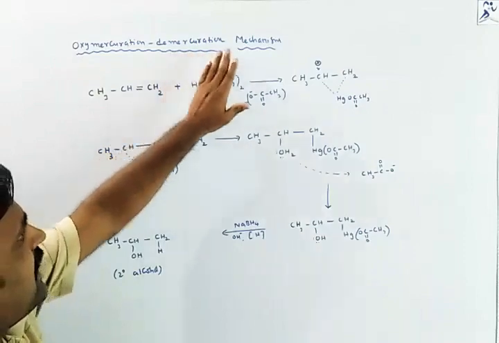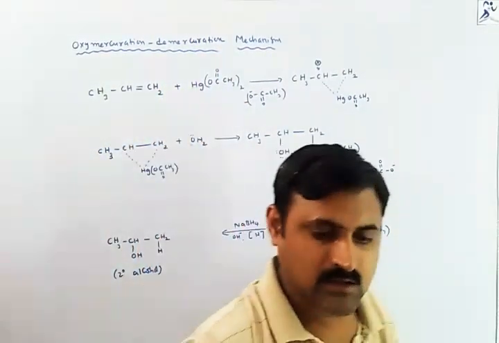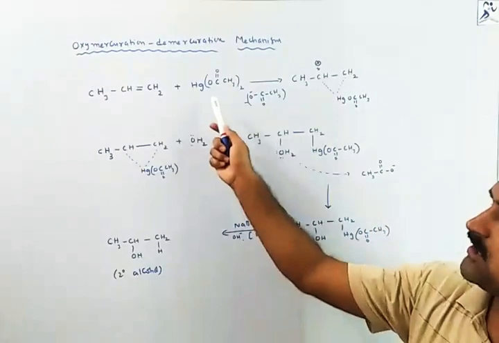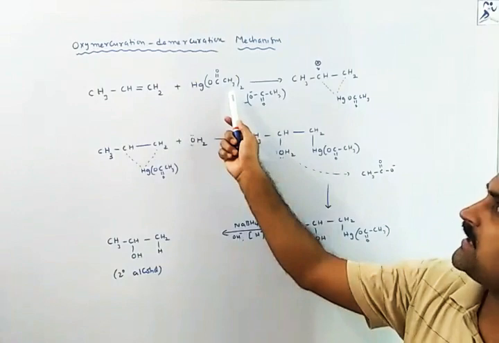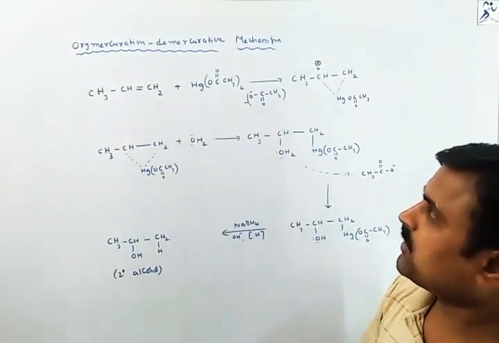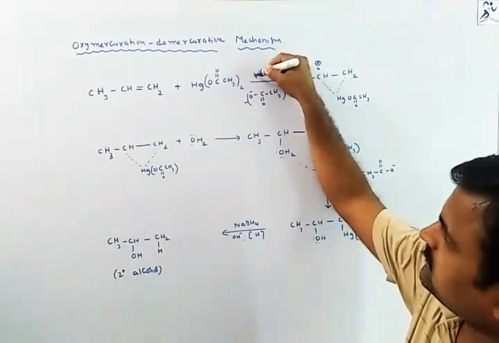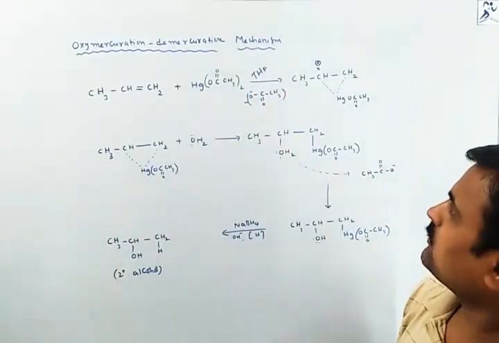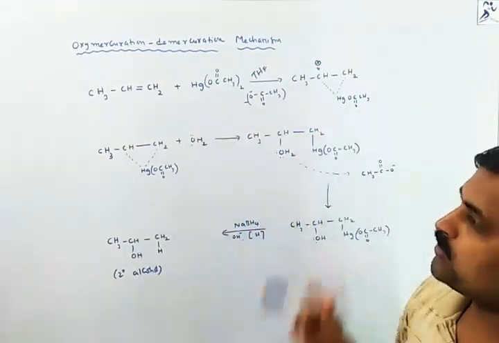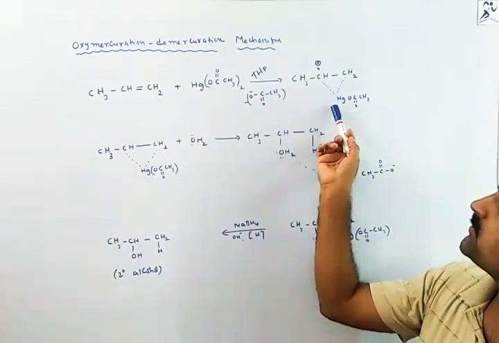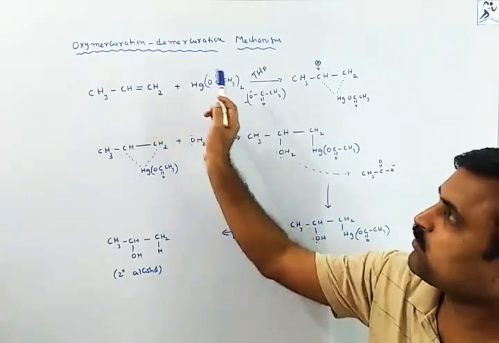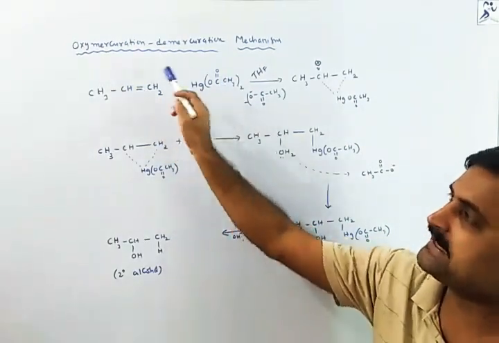Oxymercuration demercuration mechanism. As we observed, alkenes react with mercuric acetate. This is called mercuric acetate, and they will form a complex. That means in the presence of tetrahydrofuran, THF, they will form an alkoxymercury compound. Whatever the unsaturation is there, over the unsaturation this mercuric acetate attacks.